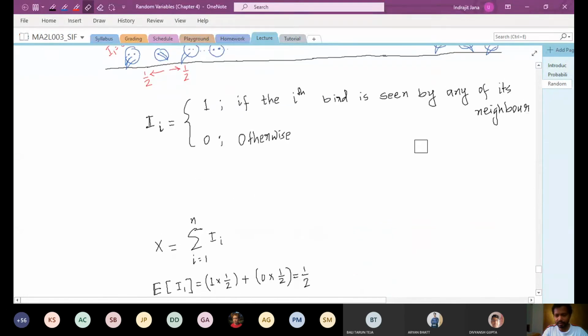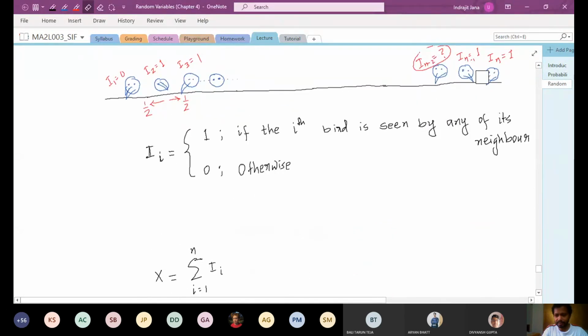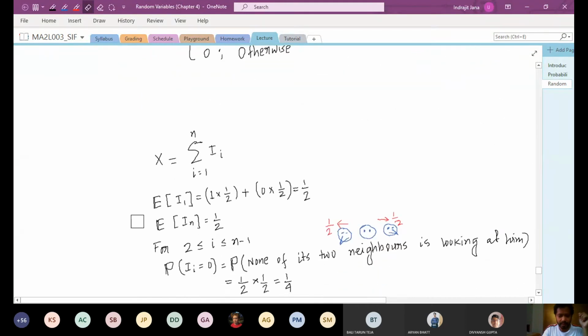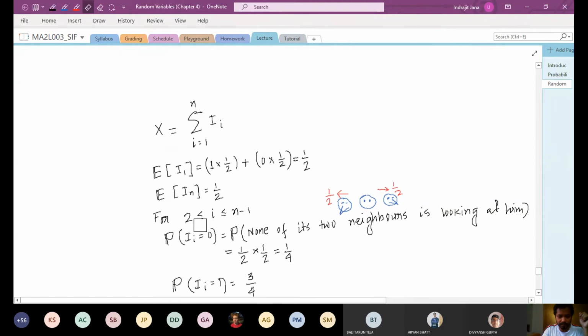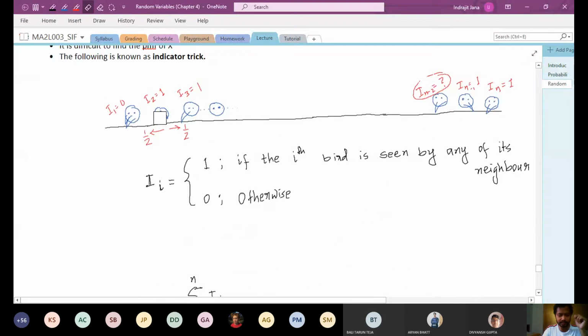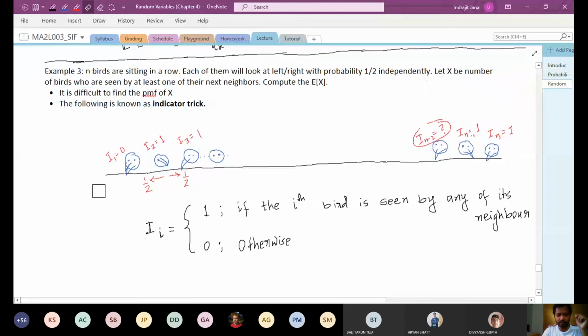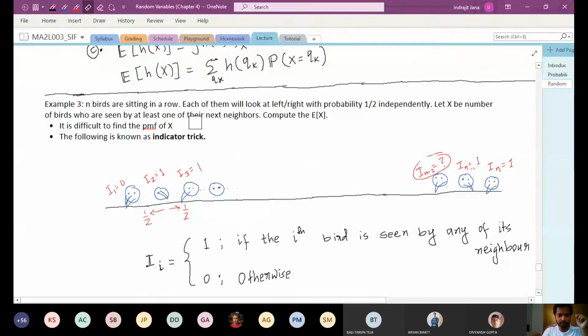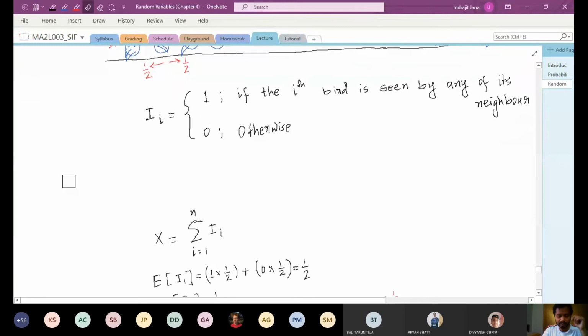Similarly for the last one, it is at the edge. So expectation of In is also going to be 1/2. In is equal to 1 if the previous bird is looking at this guy, and that probability is 1/2. So expectation of In is 1/2. But for birds from the second to the n minus 1th bird, each of them has 2 neighbors. For example, I2 has 2 neighbors. I3 has 2 neighbors, and so on. Each of the birds in the middle has 2 neighbors, right? And what we want are the birds which are seen by at least one of their neighbors. So that is going to be a little bit different calculation.